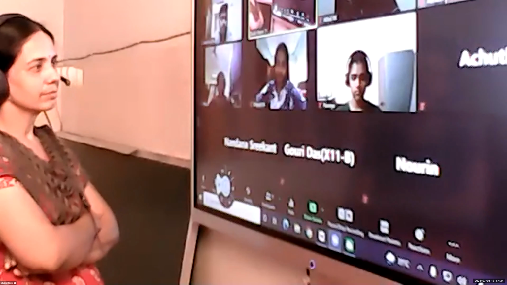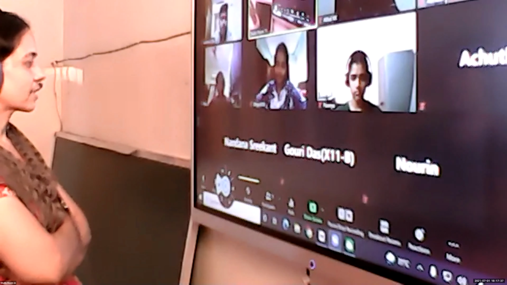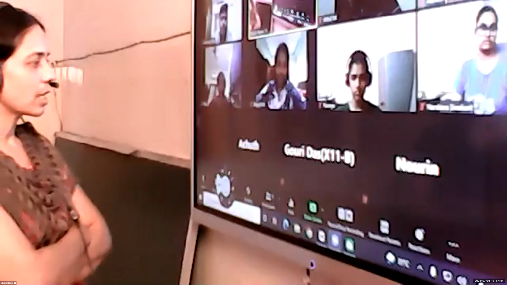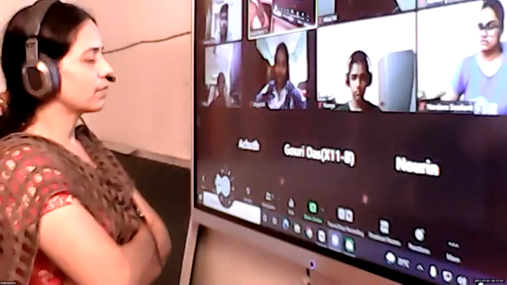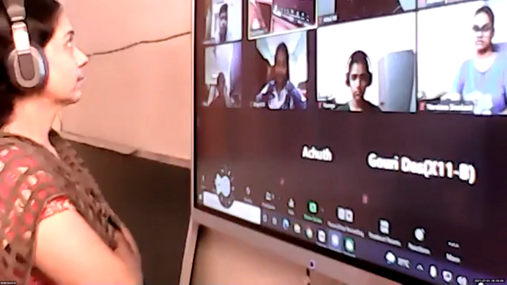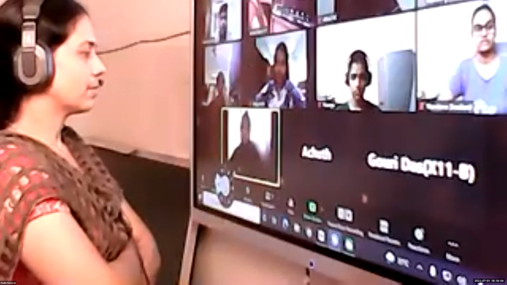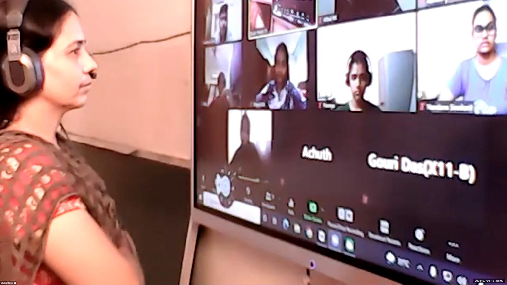Okay. Nandana, derivative of tan x. Sec square x. Okay. Gauri, derivative of cosec inverse of x. Negative 1 by x into root of x square minus 1. Okay. Naurin, derivative of sine inverse of x. 1 by root 1 minus x square. Okay.